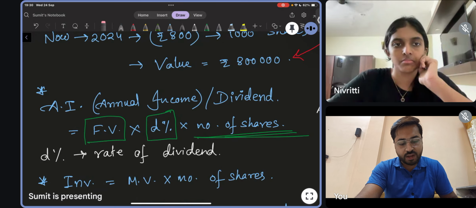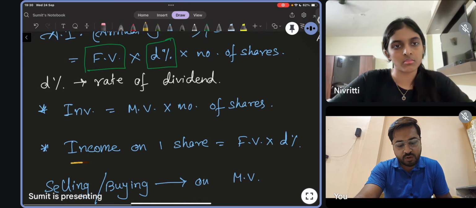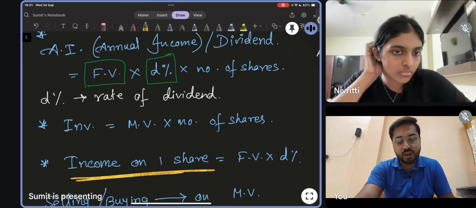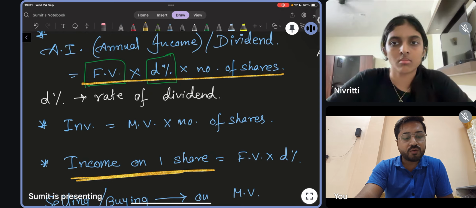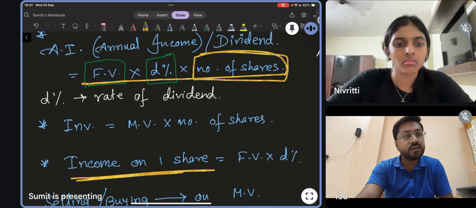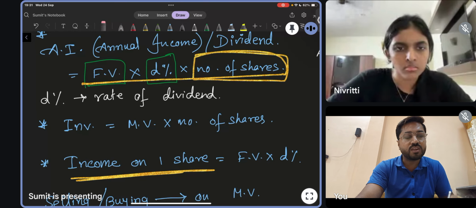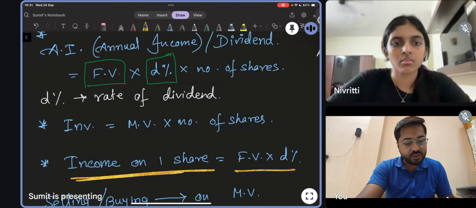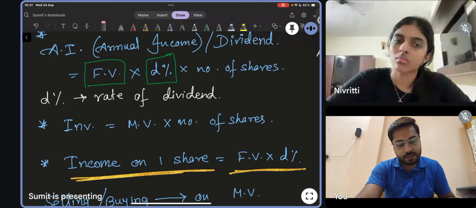Okay. Right now, what is written over here? Investment done, and then I have written that income on one share. Income on one share means, you have seen that annual income is face value into dividend percent into number of shares. So if you want to find your income on one share, then the number of shares will become one, correct? So the formula will remain face value into dividend percentage, because the number of shares will become one, na? That is why face value into dividend percentage will be income on one share, correct? Next, what is there?